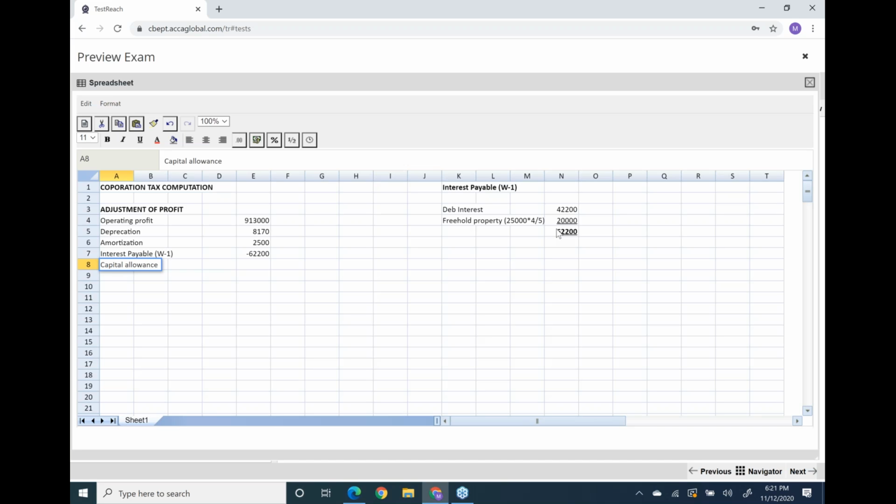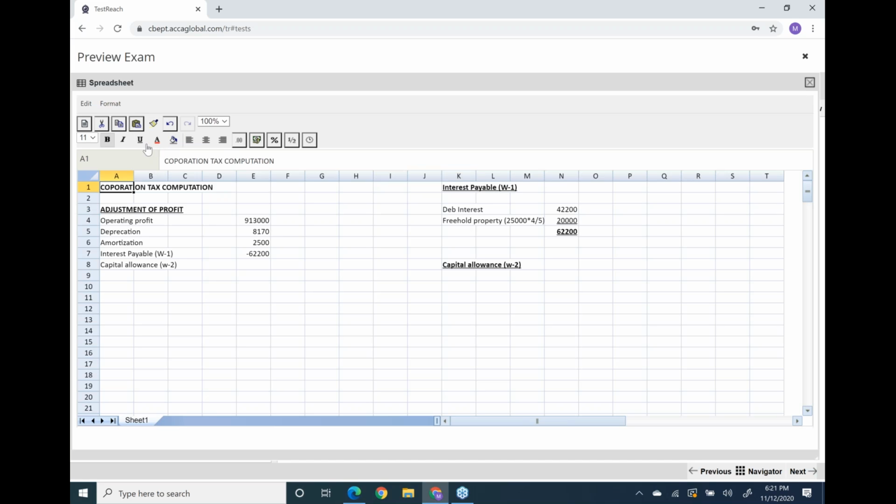Let's work on capital allowance. We have given the reference. Now the working will be separate. One more thing: try to bold and underline the headings. This is written in exam techniques. Do neat and clean work so that it is easier for the examiner to give you marks.